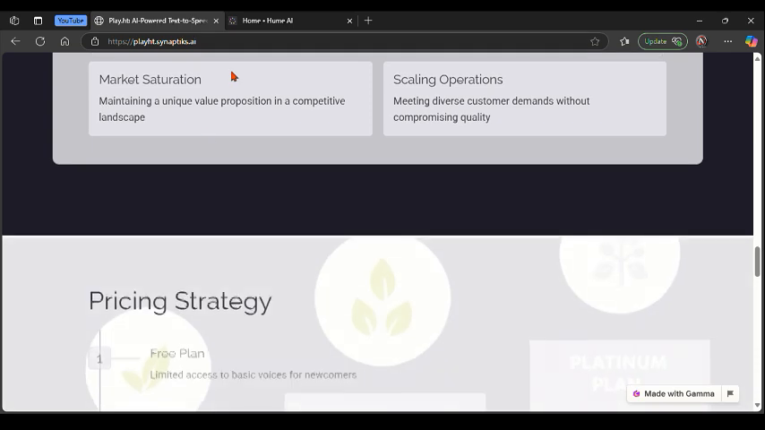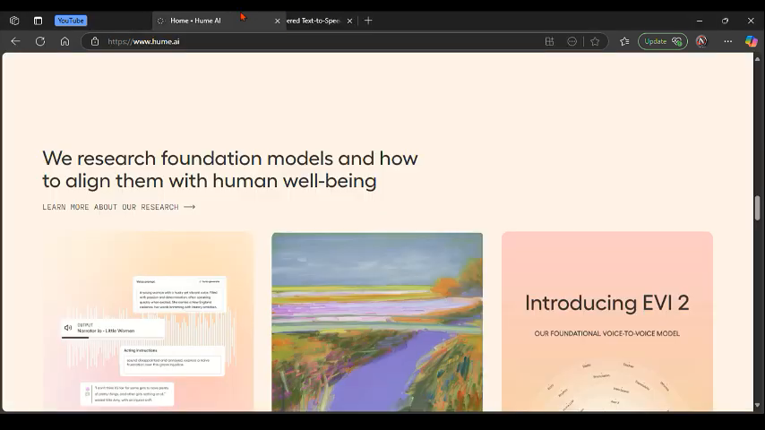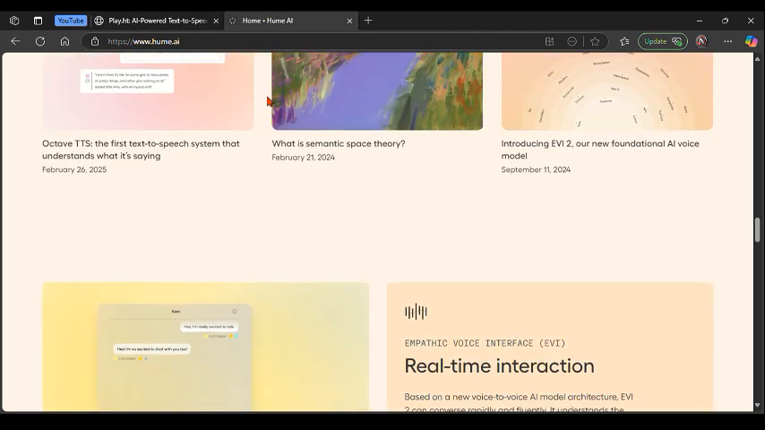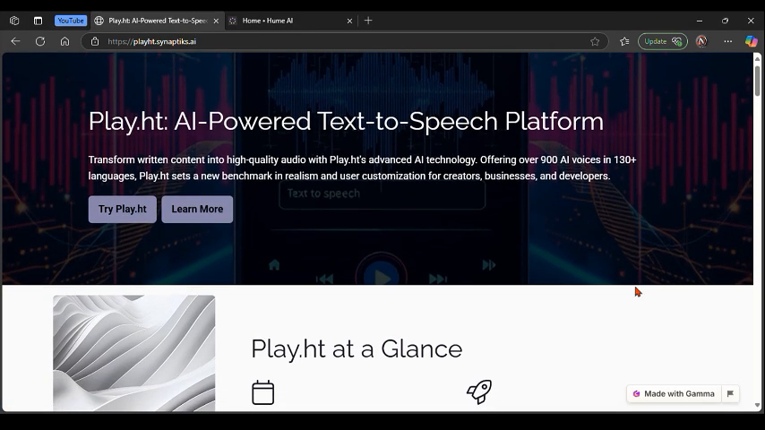And talking about Hume AI on the other side, it specializes in emotionally expressive AI voice, focusing on human-like proximity and empathy in speech. It's aimed at developers and brands that want to create emotionally aware conversational experiences in chatbots, apps, and virtual assistants.